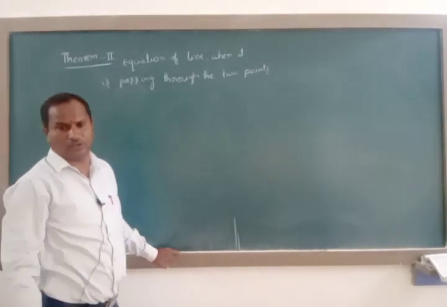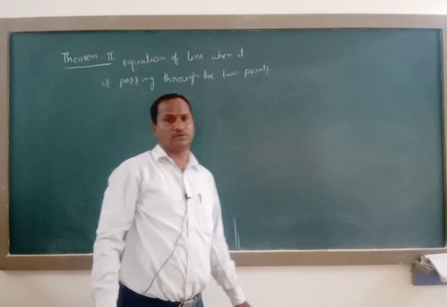We have to give the proof in both vector and Cartesian forms.